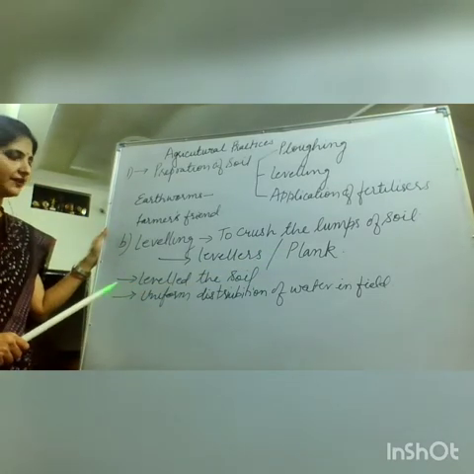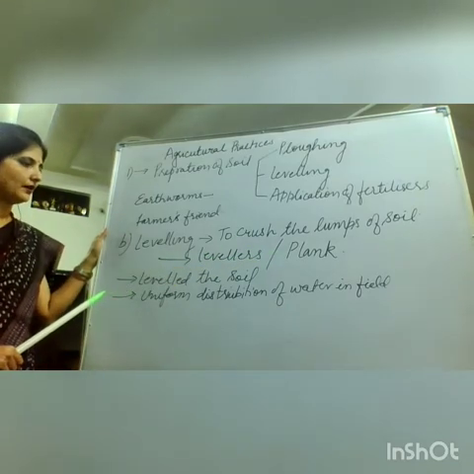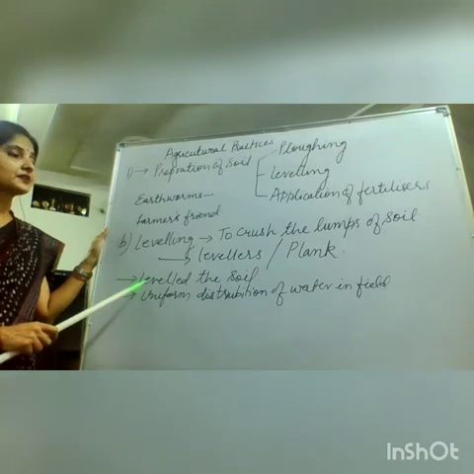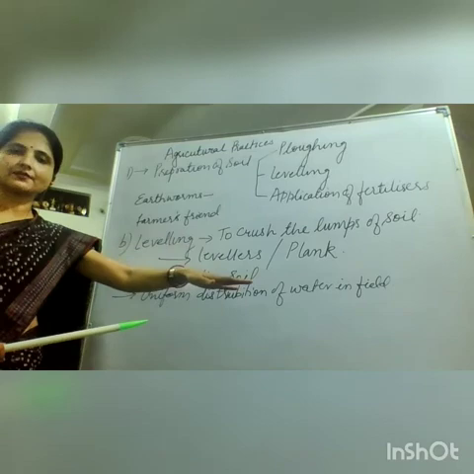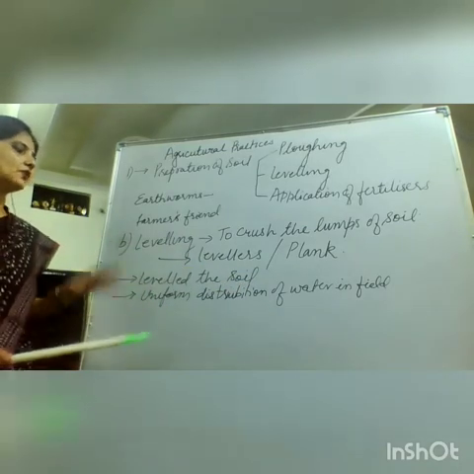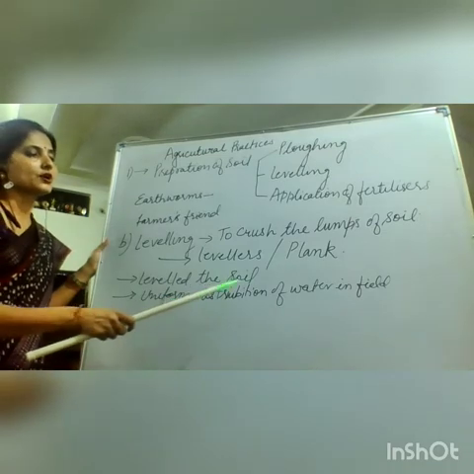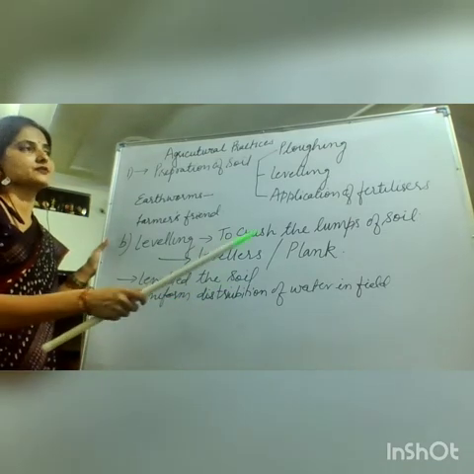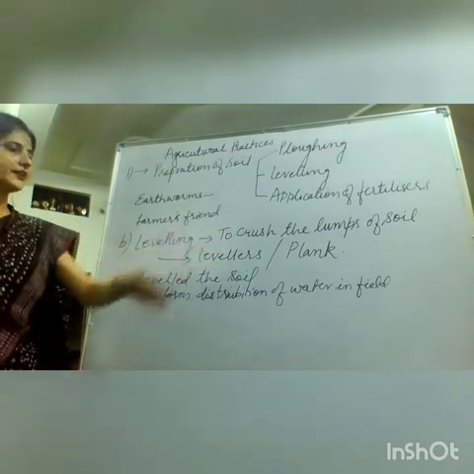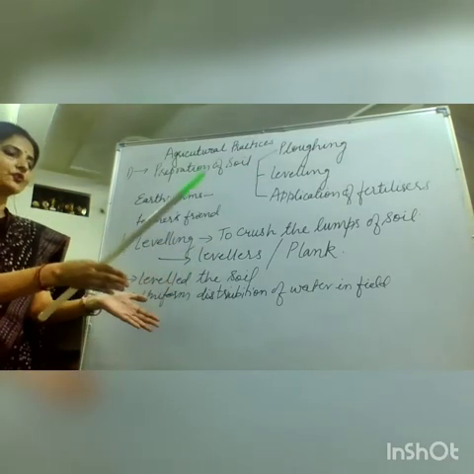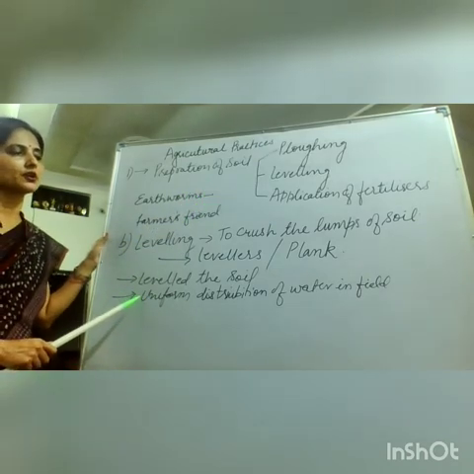It is attached to tractors and used for leveling of fields. Leveling helps in making the soil uniform, making the land uniform. Although the soil is loosened now with the help of the plow, it has to be leveled because we have to apply water and fertilizers in future. If there is non-uniform, unequal terrain, what will happen? Water may accumulate at one place. Got it? So for the uniform distribution of water, leveling is done.